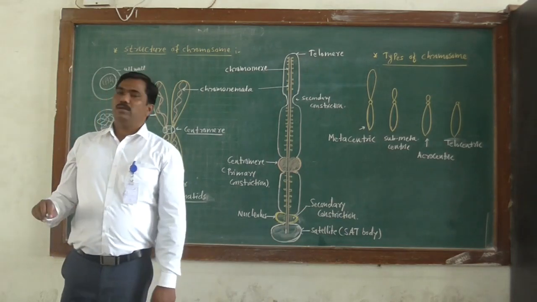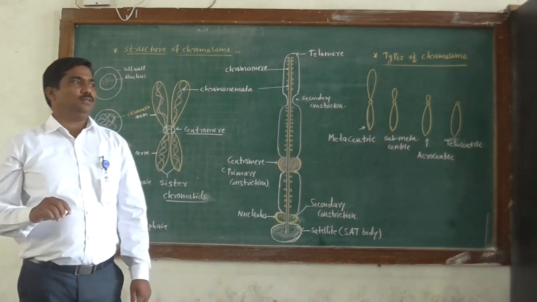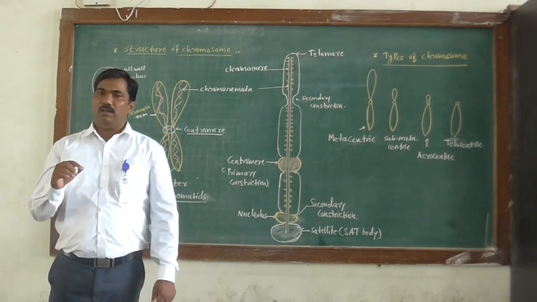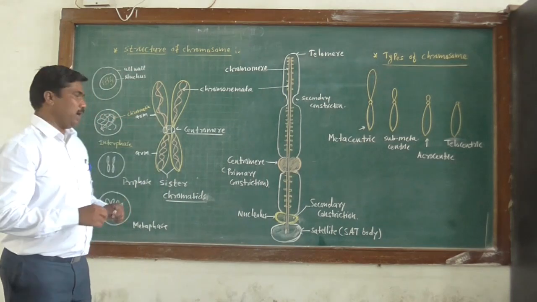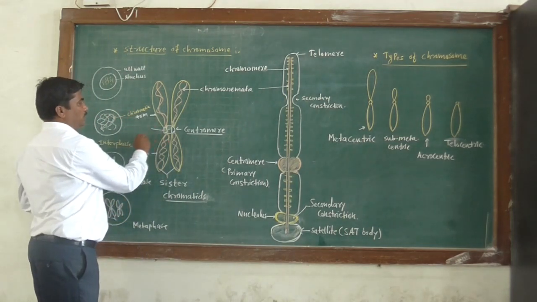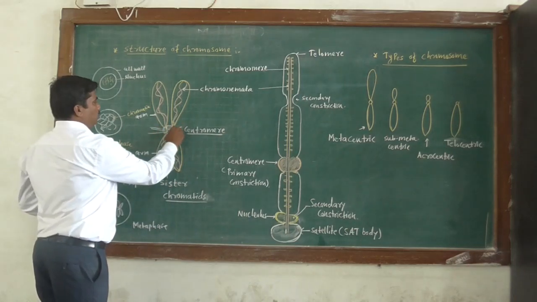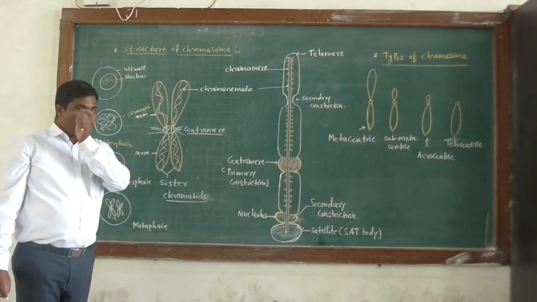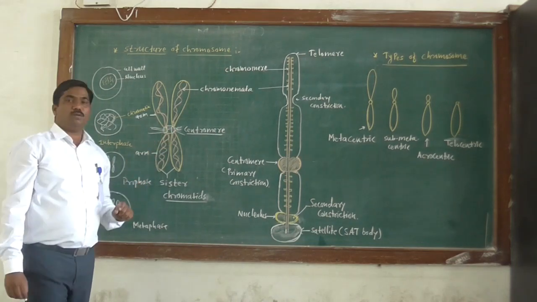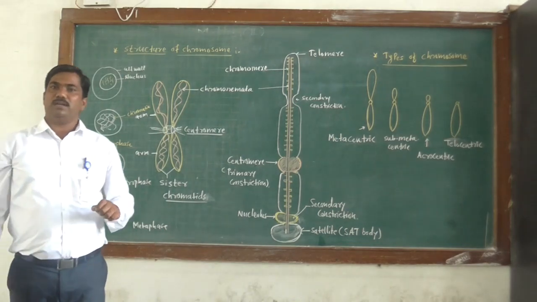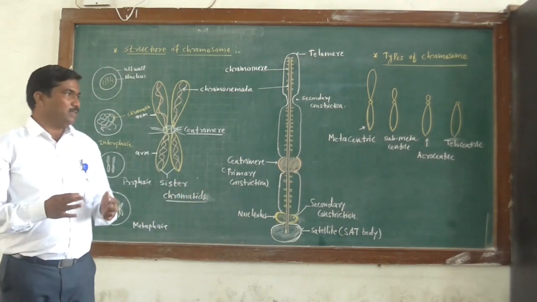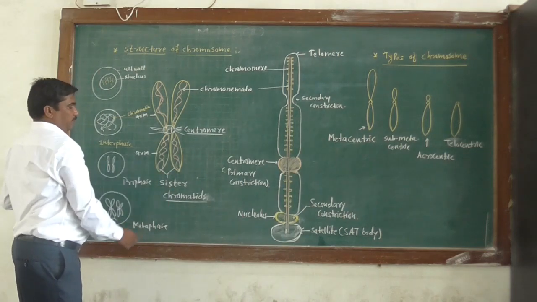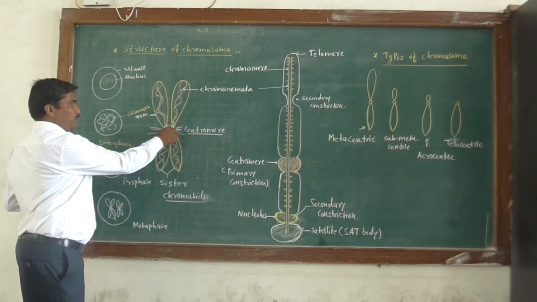This kinetochore is involved in cell division. They help to attach the spindle fibers during cell division. So the spindle fibers attach to this plate. Okay. So the centromere also provides the surface area for attachment of spindle fibers, and then these chromatids become separated in anaphase. Okay. These sister chromatids are held together at the centromere.